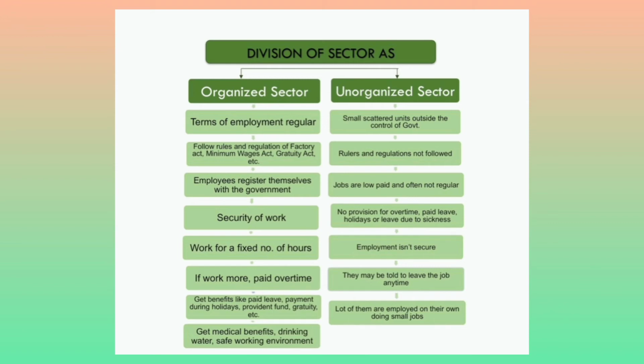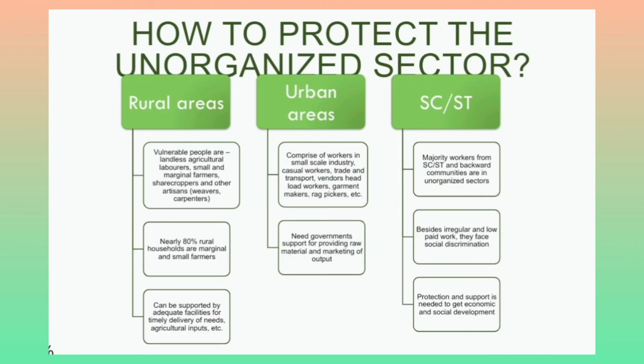So the employment is not secure and they may be told to leave at any time, and a lot of them are self-employed, doing small jobs. So it means that the organized sector is better than the unorganized sector. Now, how do we protect the workers in the unorganized sector? We'll be talking about rural areas, urban areas, and the SCs and STs, that is the scheduled castes and the scheduled tribes.